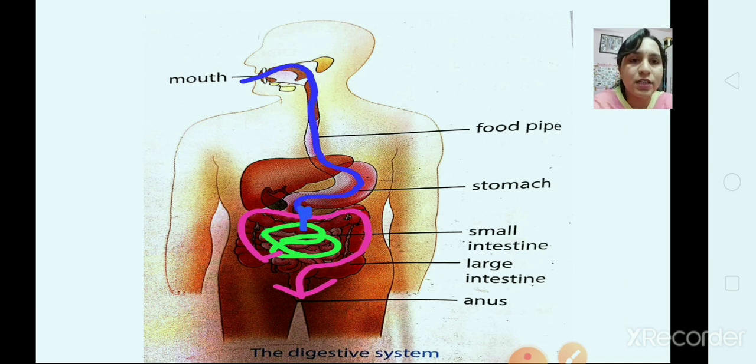See, the large intestine is shown in pink color. Here water is absorbed and waste is then thrown out of your body through the anus. Can you see the anus in the picture? So waste comes out from the anus.